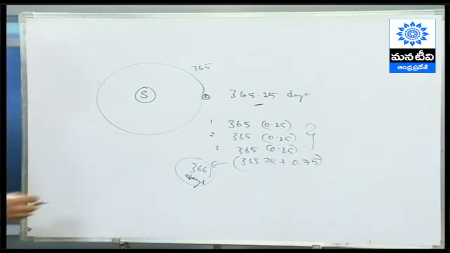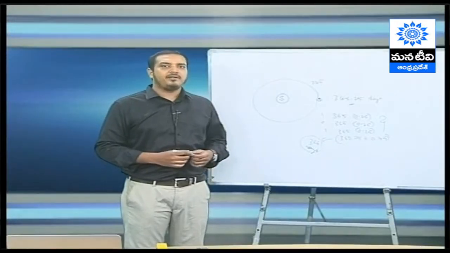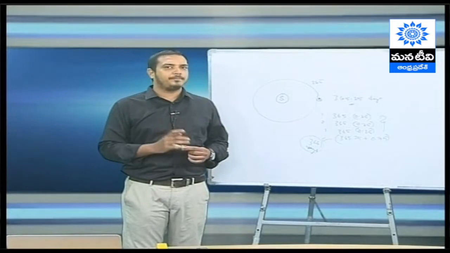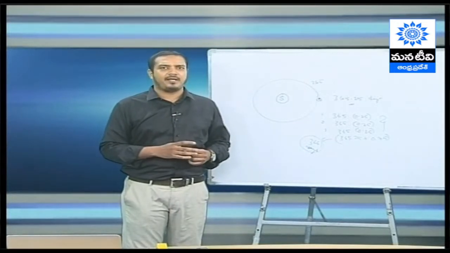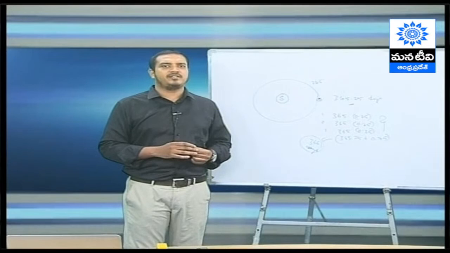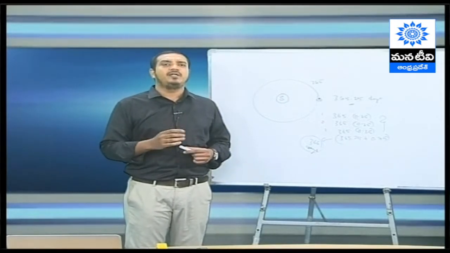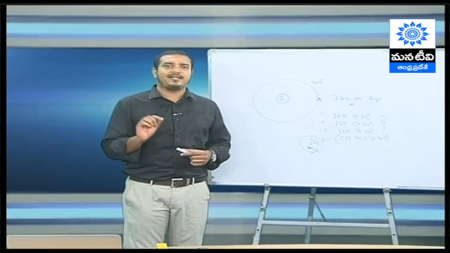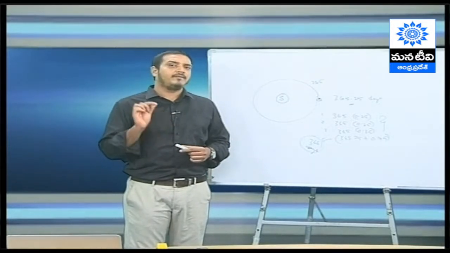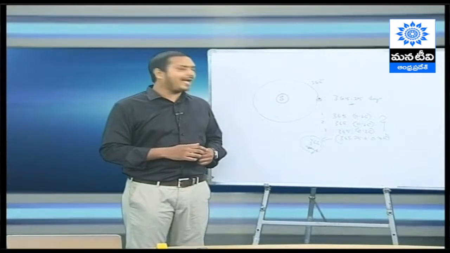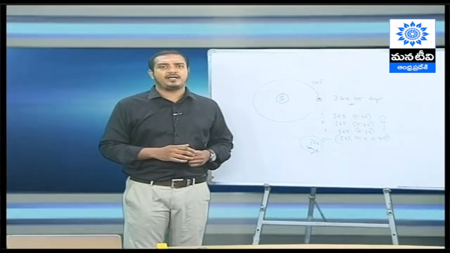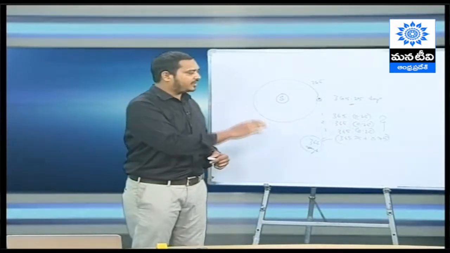Alright, if I ask you what does mean by leap year, we always come up with 3 points. First point, it has an extra day. Am I right? So a normal year consists of 365 days, but it consists of 366 days. And second point, it falls on exactly February 29. So February lo oka extra day untundi. And third point, మీరు చూసినట్లయితే it comes only once in 4 years. So this is the reason behind that, basic reason.